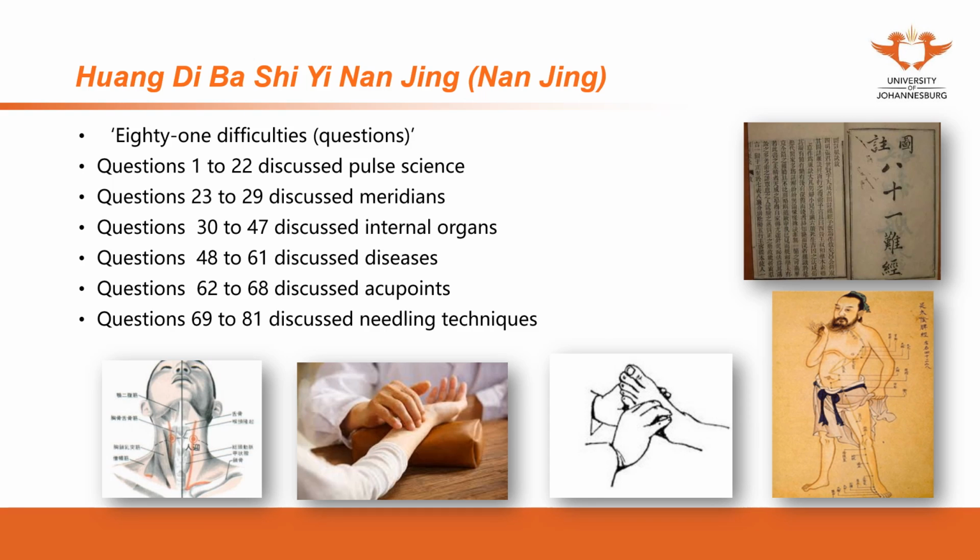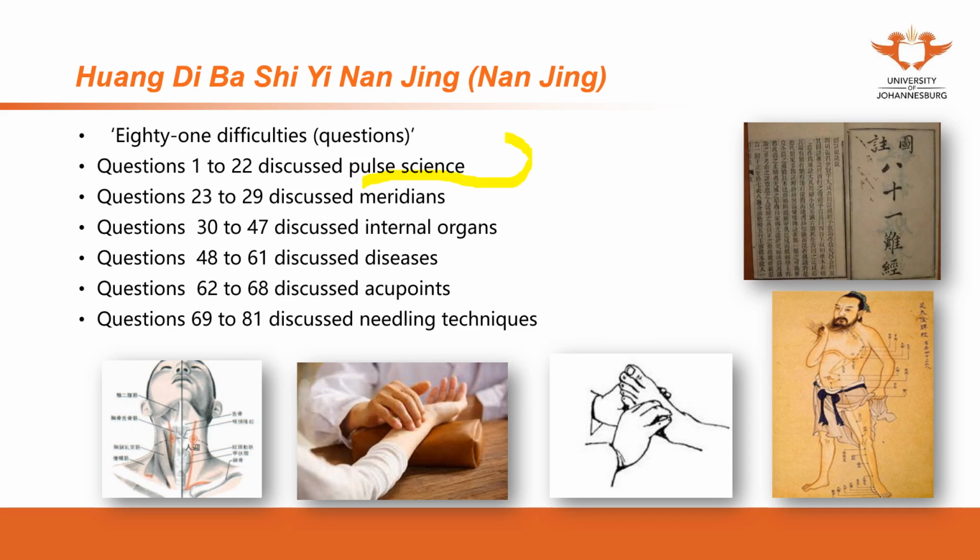We don't know the authors of Nanjing. It might also be from multiple authors. The confusions raised from Huangdi Neijing were discussed. From question 1 to question 22, it discusses the pulse.